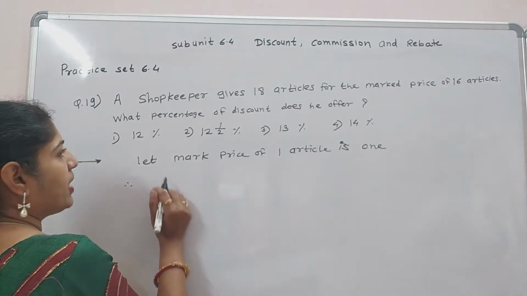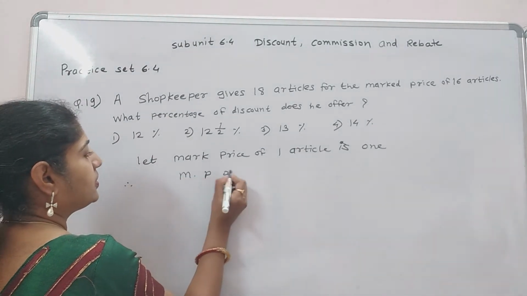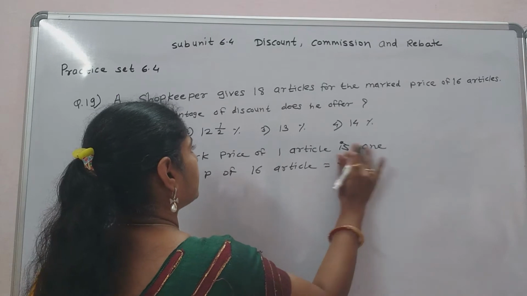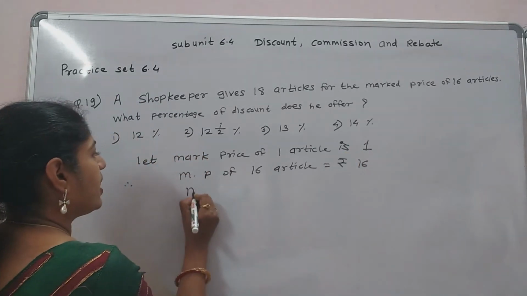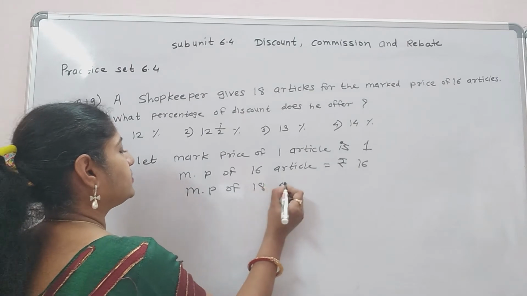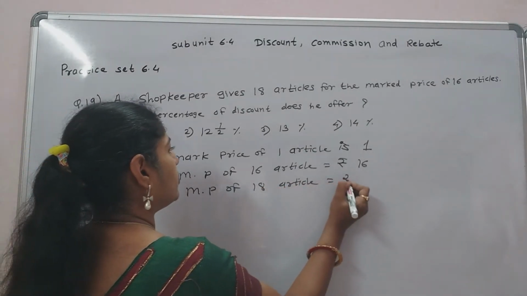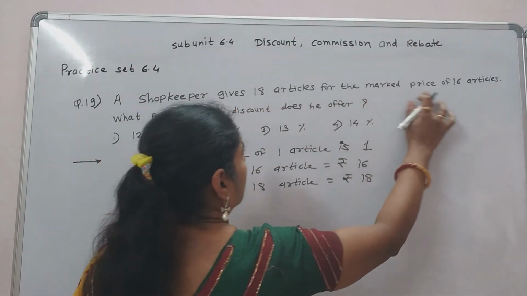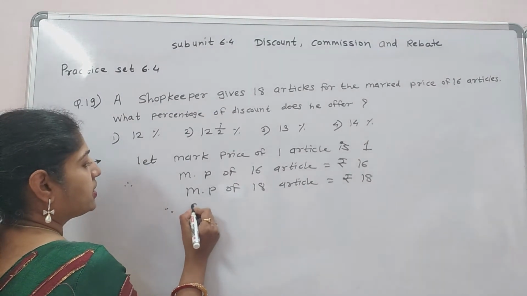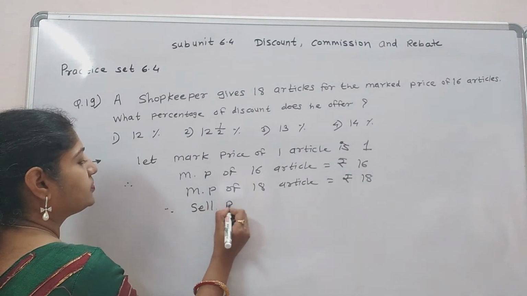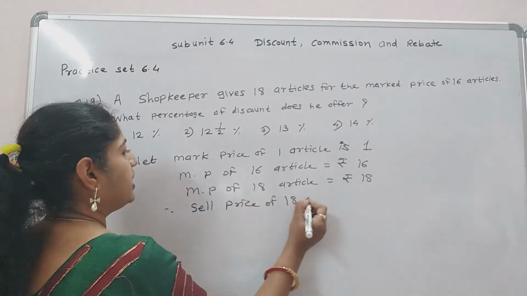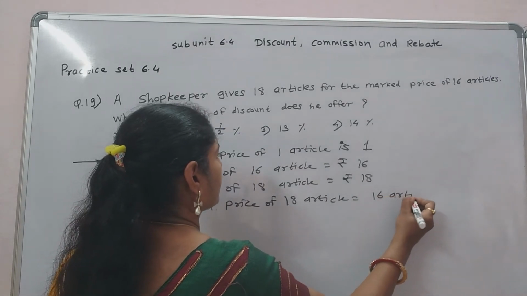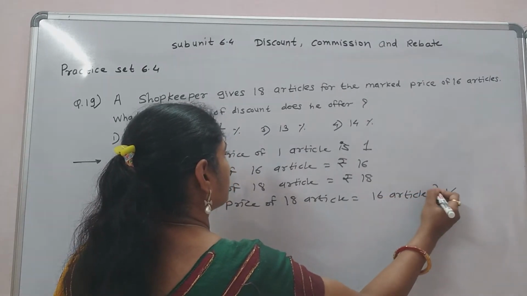That is, mark price of 16 article is equal to rupees 16. Mark price of 18 article equal to rupees 18. 18 articles for the mark price of the 16 articles. So selling price of 18 article is equal to 16 article, that is rupees 16.